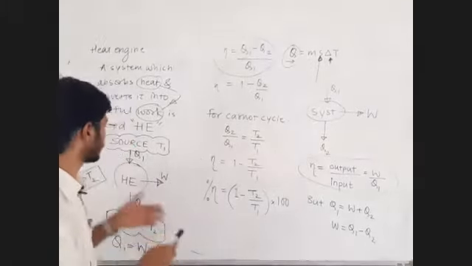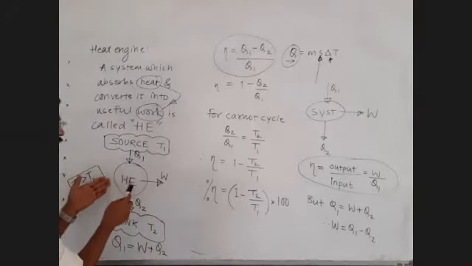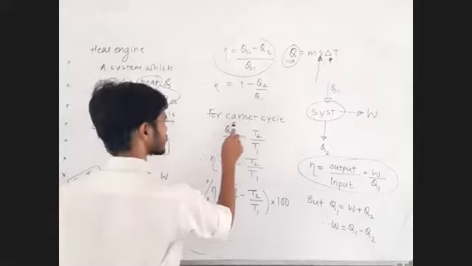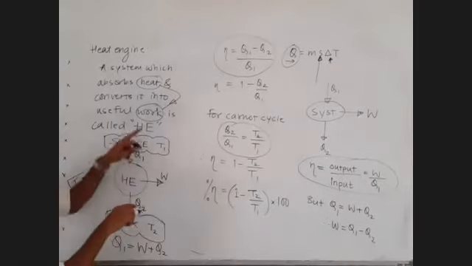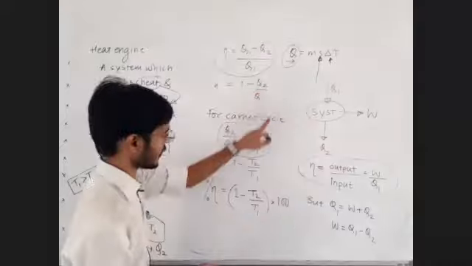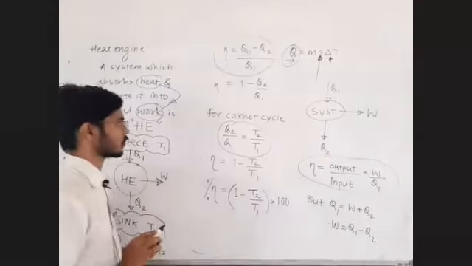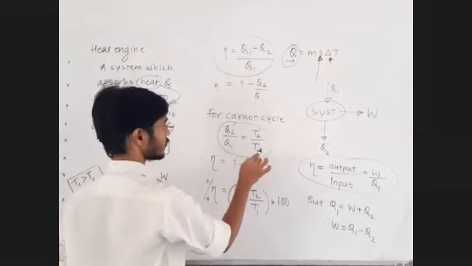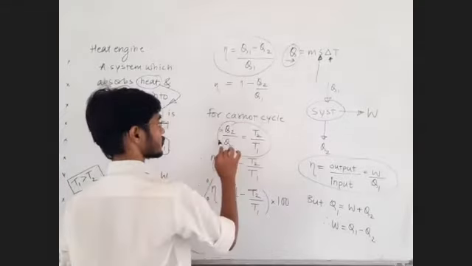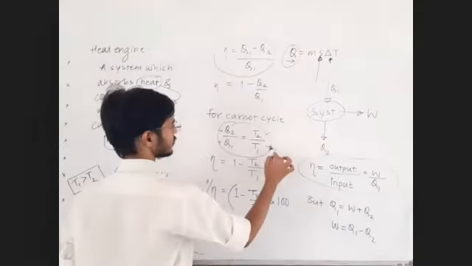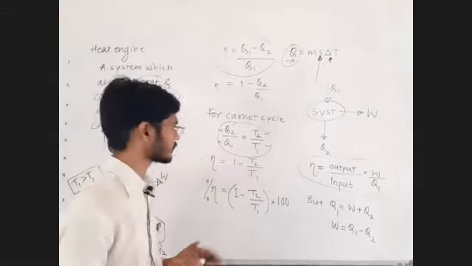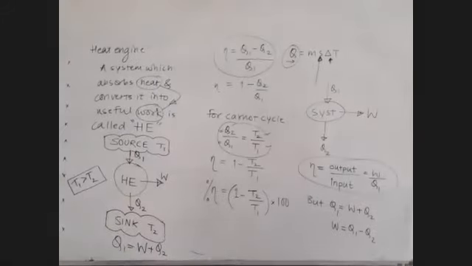And if the heat engine uses the Carnot cycle, then definitely you can replace Q2 upon Q1 by T2 upon T1. That is also allowed if the heat engine uses the Carnot cycle, because Q2 upon Q1 is equal to T2 upon T1 for the Carnot cycle. You can observe the formulas of Q2 and Q1 and see that whatever is written is correct. So this completes the part on heat engine and Carnot cycle. Now you are ready to attack problems, but there is one theoretical point.